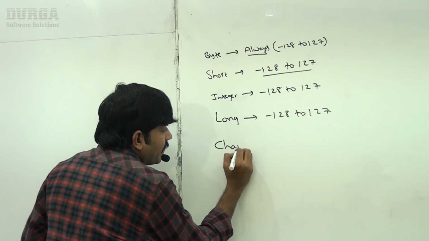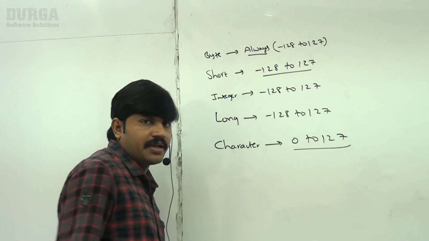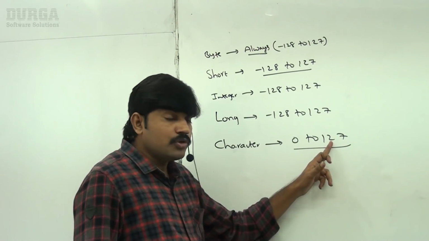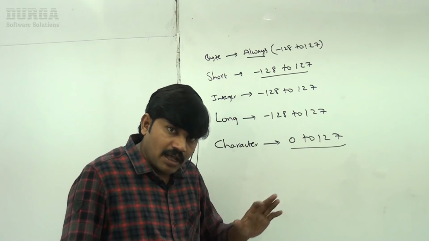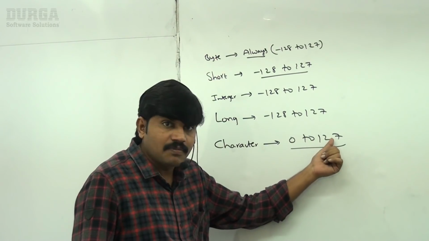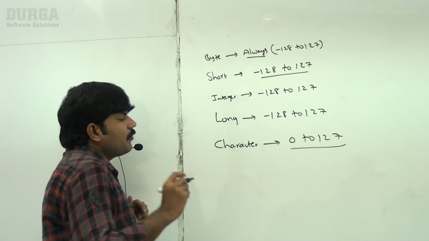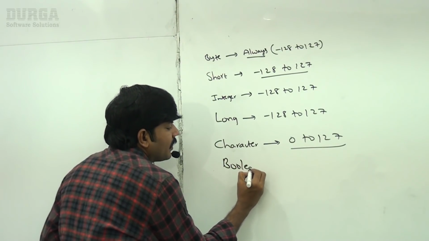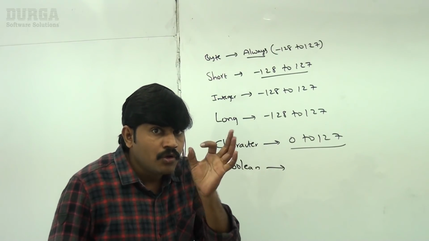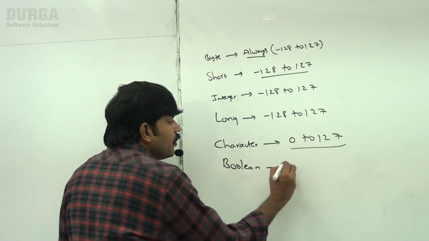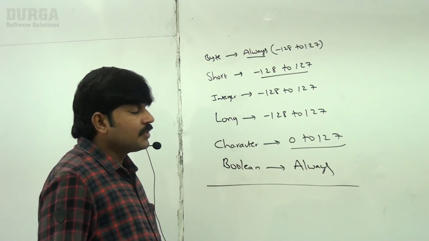Next, Character. If I take Character, 0 to 127. Are you getting it? 0 to 127. Almost all the lower digits are covered, alphabet symbols are covered, lowercase and uppercase alphabet symbols are covered. It means the most commonly used range is already covered. Next, sir, what about the remaining? Boolean. In the Boolean case always, because for Boolean how many wrapper objects are required? Only two. One is true, the second one is false. That's why for Boolean always. Remember this one.